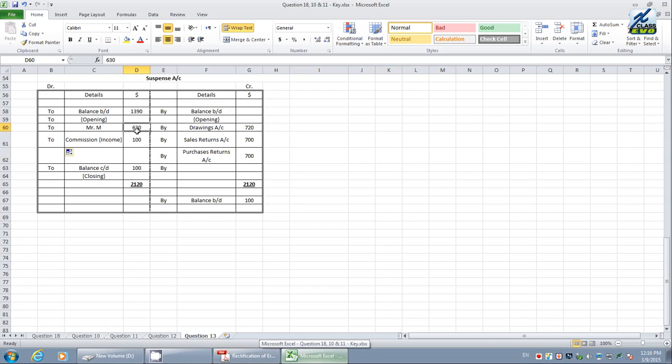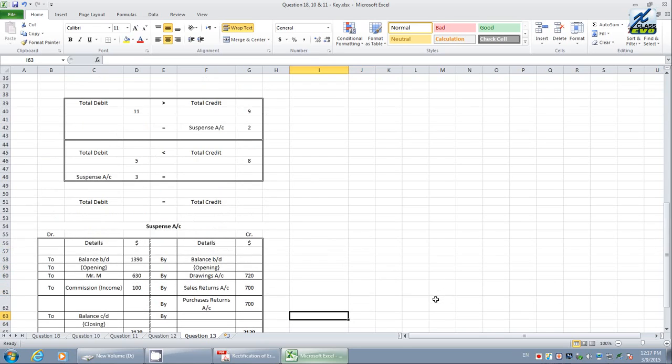Now, whenever you see the totals, debit values are 630 and 100, and credits are more. The total of credit is how much? 2120. Okay, the 2120 minus these two things we have to take into consideration. How you get the opening value is nothing but the total value minus these two values. Just to show you, it equals 2120 minus 630 minus 100, that is your opening value of suspense. Therefore, this answer ends with the opening value of 1390.